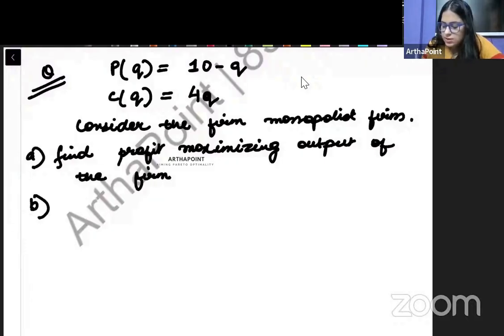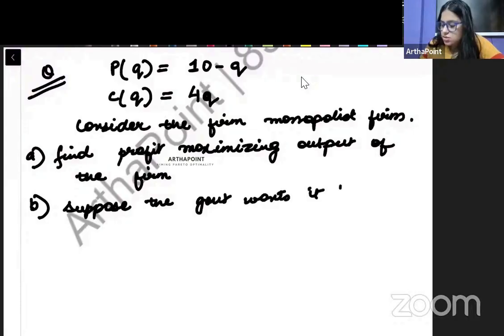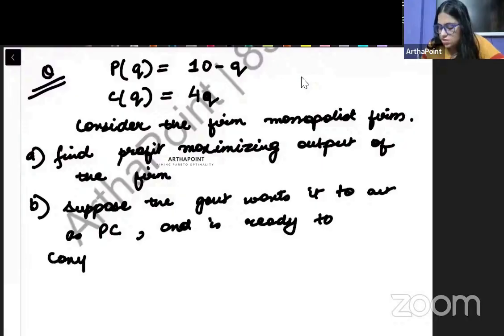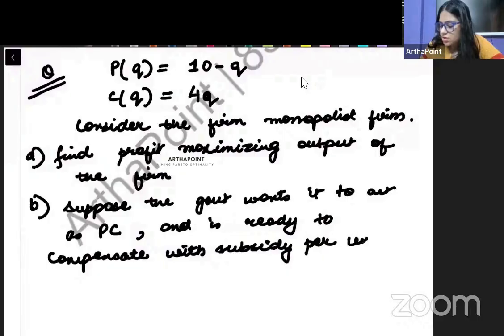First, second, let's say suppose the government wants it to act as perfectly competitive and is ready to compensate it with subsidy per unit.